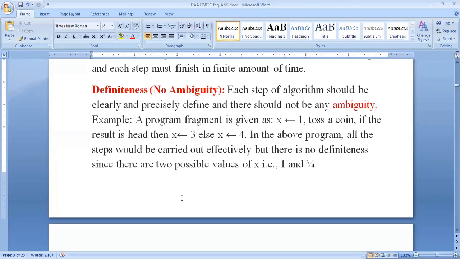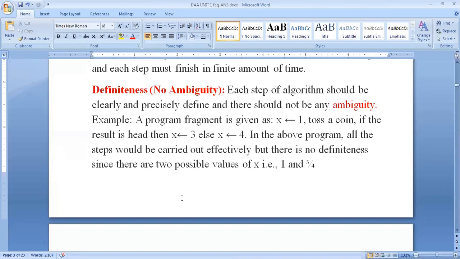So for achieving this definiteness criterion, that means we are avoiding ambiguity, we write algorithms in a programming language, and such programming languages are designed so that each legitimate sentence has a unique meaning.